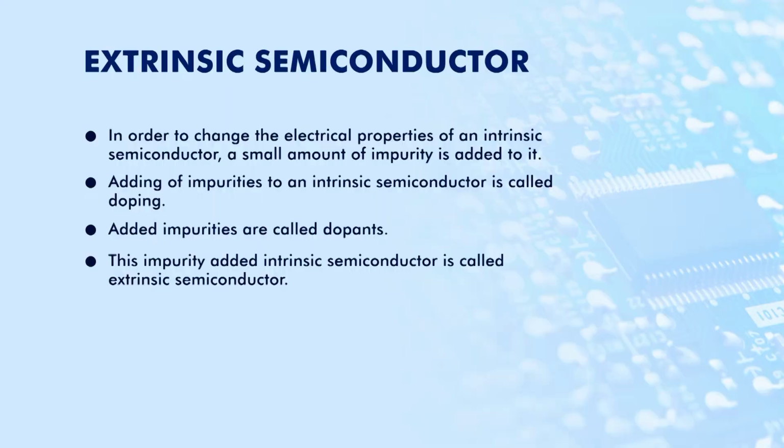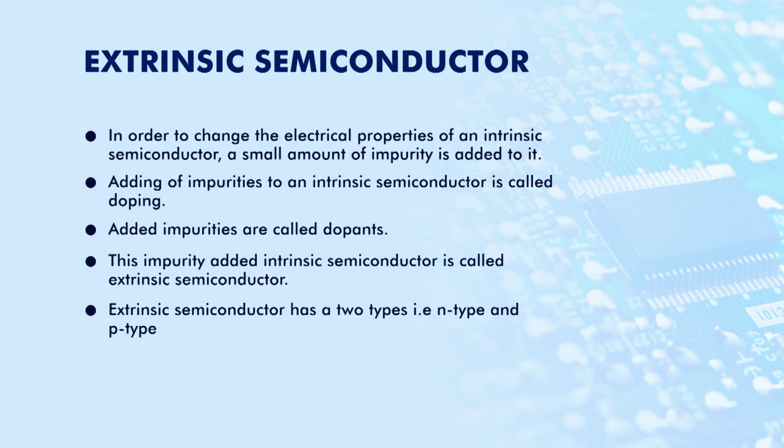When an intrinsic semiconductor is doped with a trivalent atom, what is a trivalent atom? An atom consisting of 3 electrons and 5 holes in the valence band. It is called an acceptor atom. This creates more holes than free electrons. The two types of extrinsic semiconductor formed due to donor doping and acceptor doping are called N-type semiconductor and P-type semiconductor respectively.